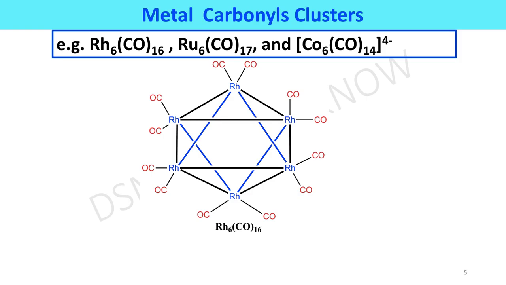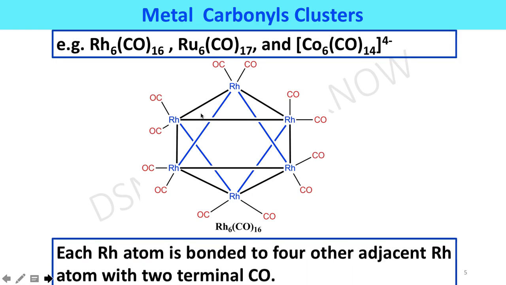Now we try to explain the structure of metal carbonyl clusters which have more than 5 metal atoms. We take as an example the hexanuclear carbonyl cluster, Rh6(CO)16. Its structure is given here.